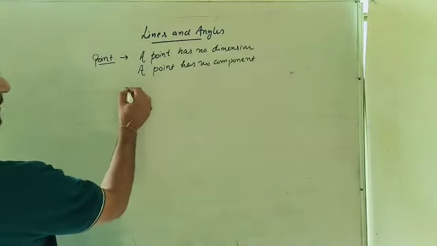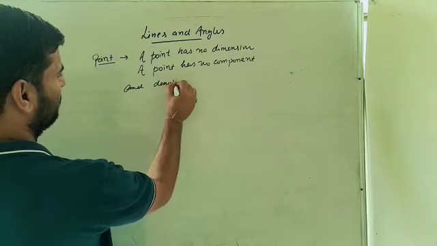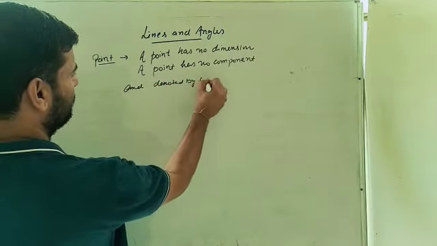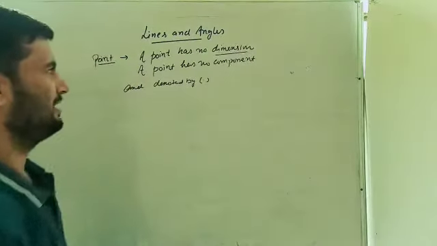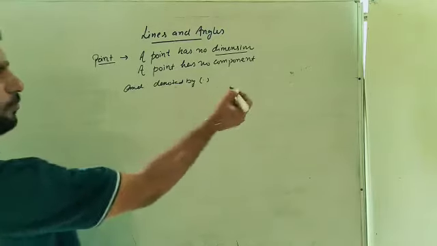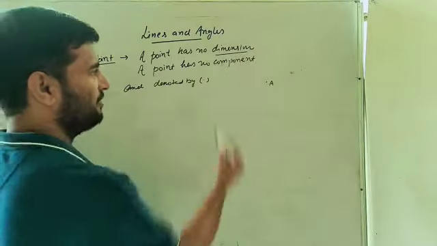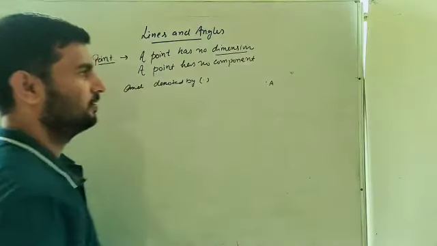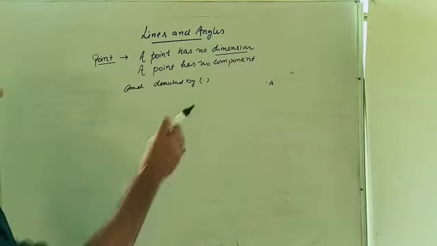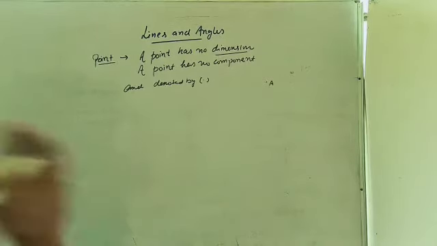And it is generally denoted by a dot, a dot symbol. Now, what is this dimension? What is this component? If we are considering a point, this is the point A, it means it has no dimension, means it has no length, no width, no height. So everything is zero. Height is zero, width is zero, length is zero. So it is considered to be a point, which has no dimension.